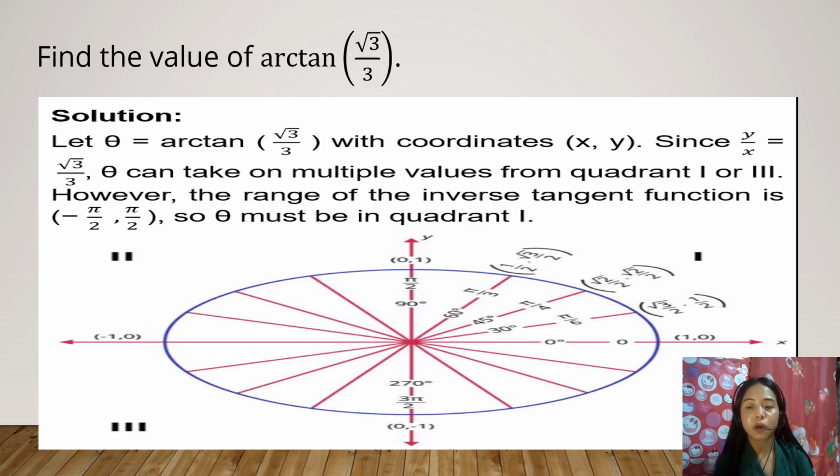I-times nato na siya og square root of 3 ang numerator ug ang denominator, kay dili baya pwede nga mag square root ka sa denominator, so kailangan gina siya nga kwaon. So para mawala ang square root sa denominator, aron di na siya square root of 3 ang denominator, i-times nato ang numerator ug ang denominator sa square root of 3. Okay? So, paano siya i-times?